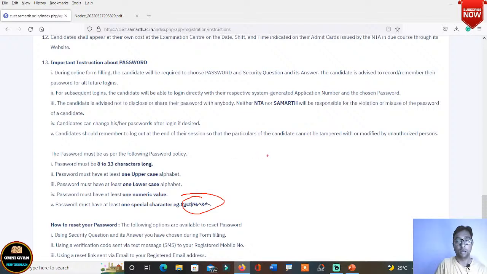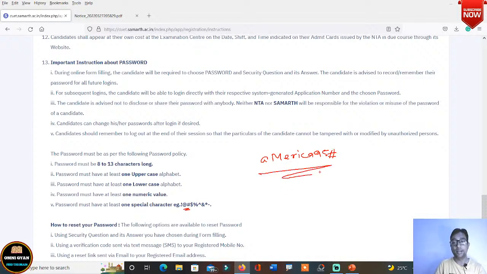Say, for example, your name is America. So what you do is, you put A in capital, you can put M also in capital, you can write like that: A M capital E R I C A. Then you have to put one number, say I put 95, and then you have to put one special character, say I put at or I put hash. So your password should be like that, and you write down that password.